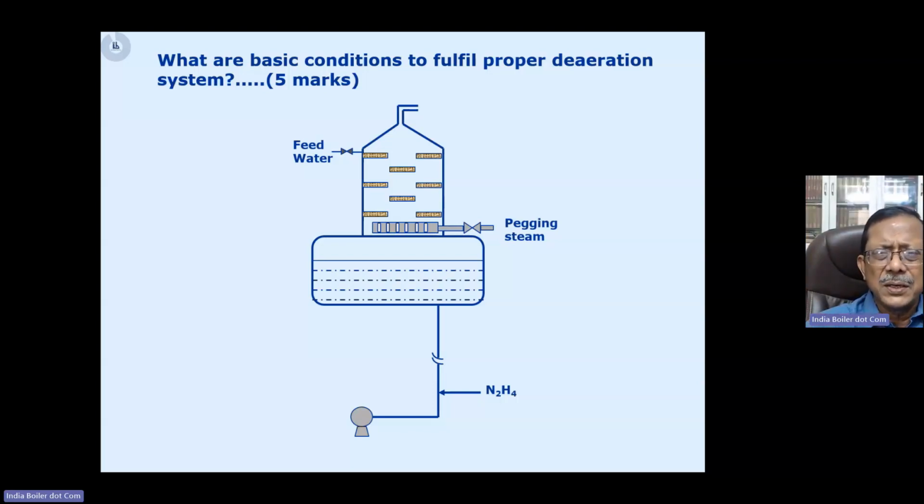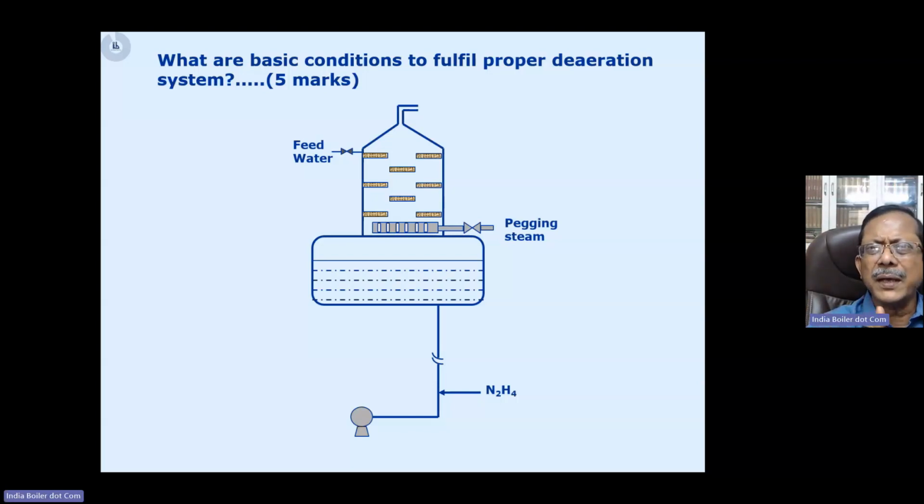There are trays where the water is broken into small droplets, thereby increasing the surface area. And then there is a lower part of this deaerator, which is basically the storage of the deaerator, where the water is getting stored. Now, the deaeration is done in which way? So we use a pegging steam, a steam that is usually taken from, in a power plant, some turbine extraction, that is the LP part of the turbine, right?